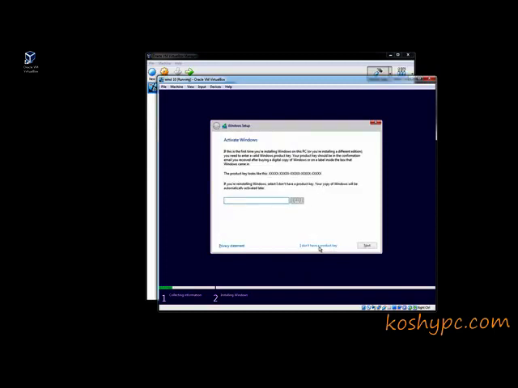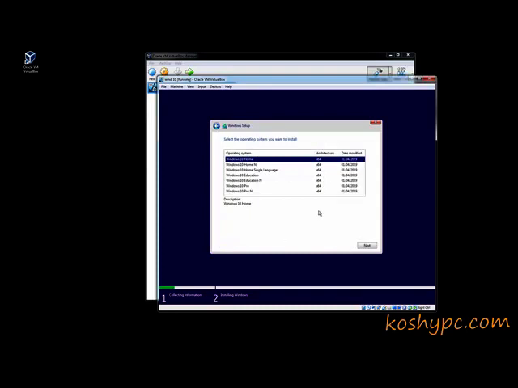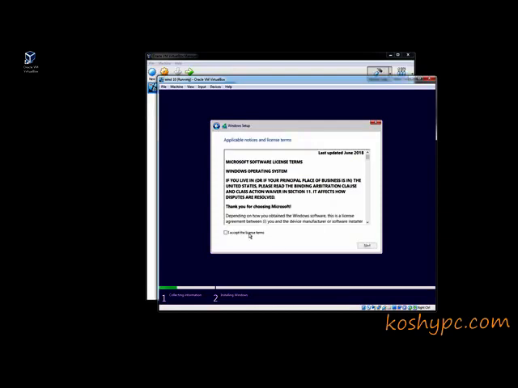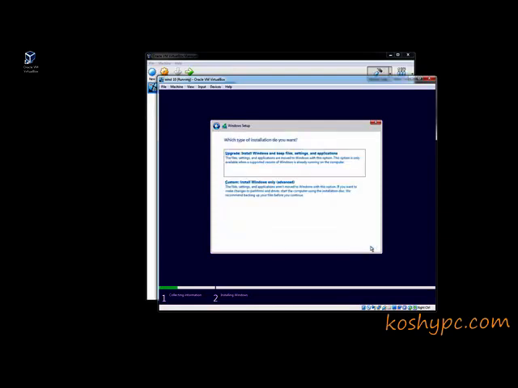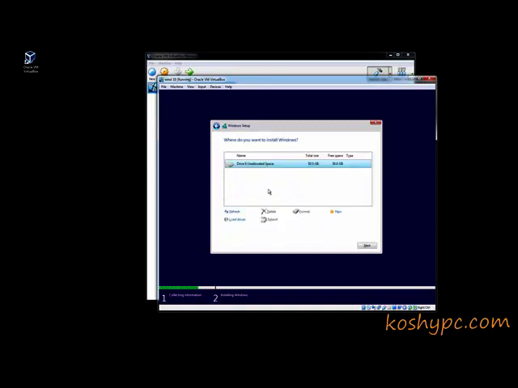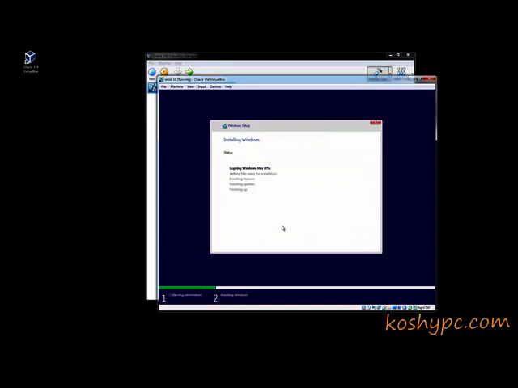No, I don't have a product key at the moment, and I would like to install Windows 10 Pro, and I will say next. I will accept the terms and conditions. Next, I will choose custom, and I will say OK, and I will go next, and then it will start installing our first operating system.